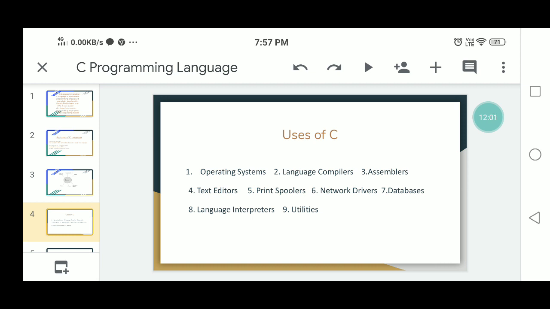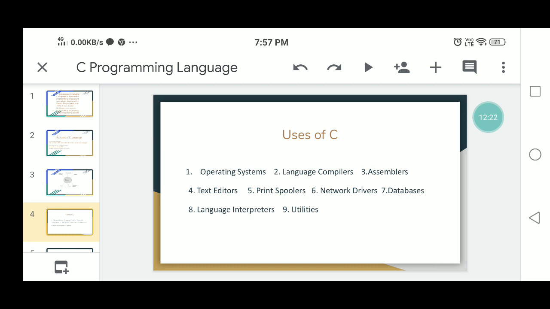You can write modem programs and application software. Then next, you can develop databases. Next, you can develop language interpreters. A compiler is one kind of translator, and an interpreter is another translator. These two are the translators.